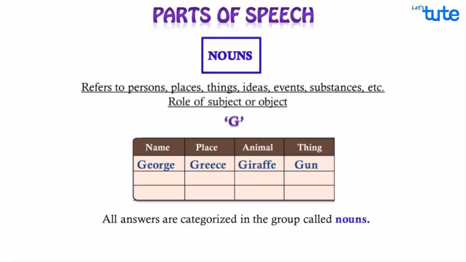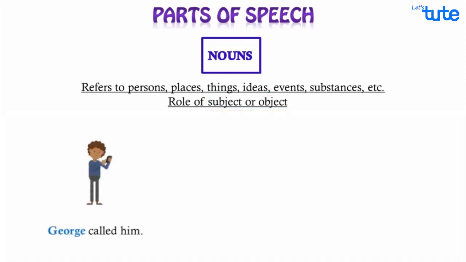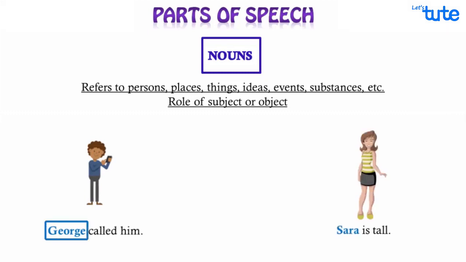Nouns generally play the role of a subject or object in a sentence. Like, George called him. Sarah is tall. In the 2 sentences, George and Sarah are the names and they are playing the main role, or say they are the subject of the sentence.